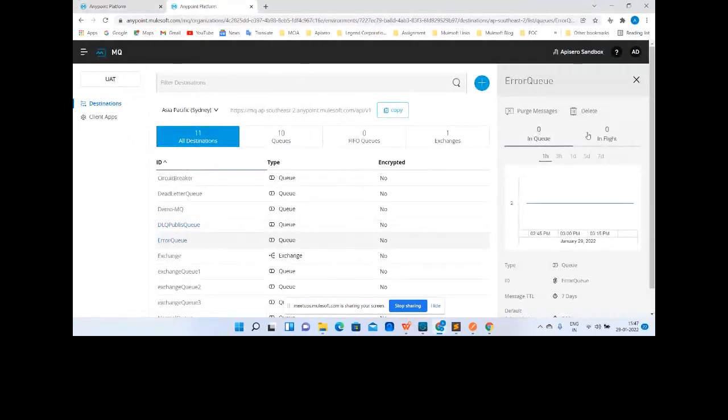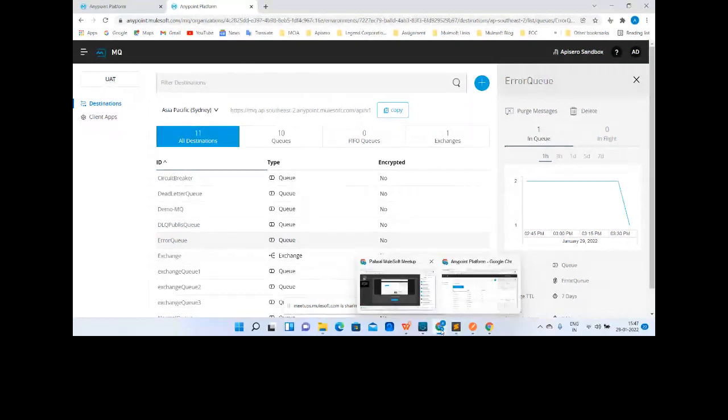So if you see, yeah, one message in the error queue. Perfect. So we are clear with this.